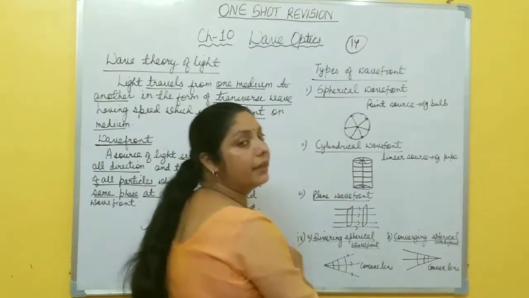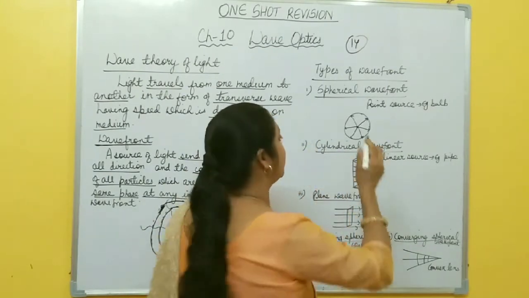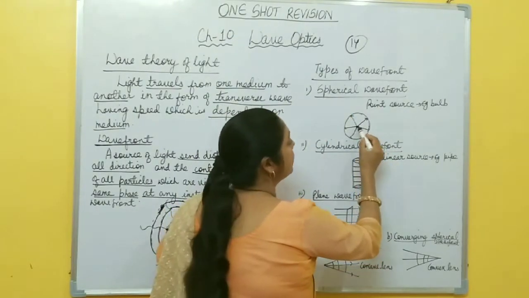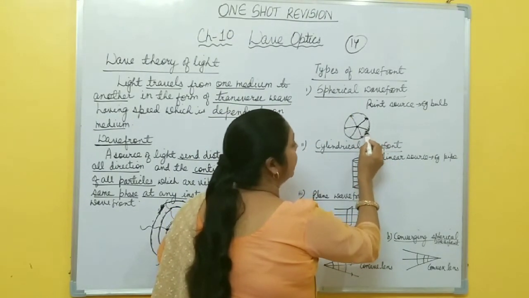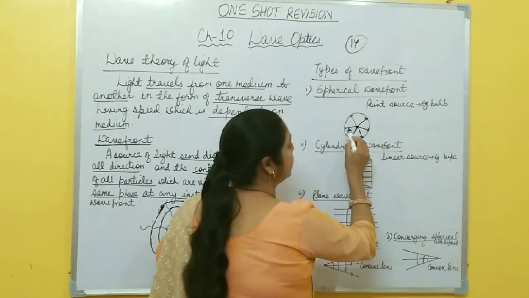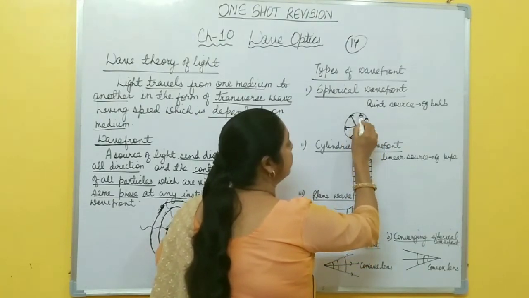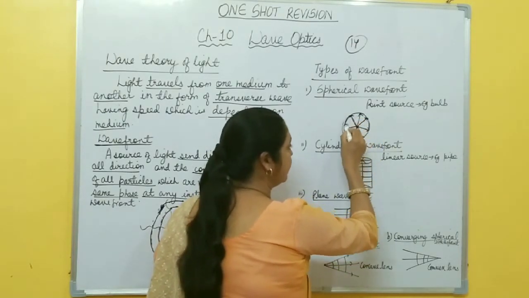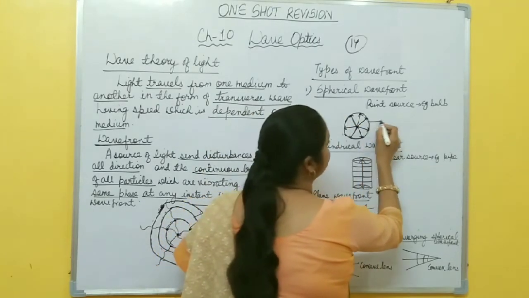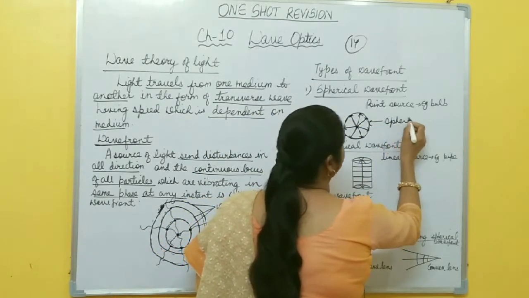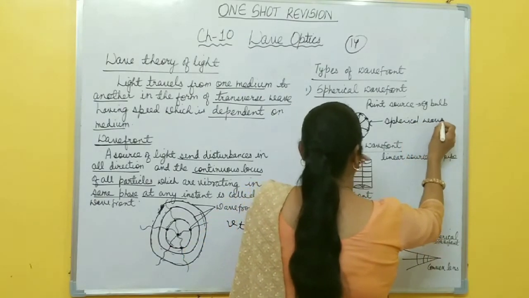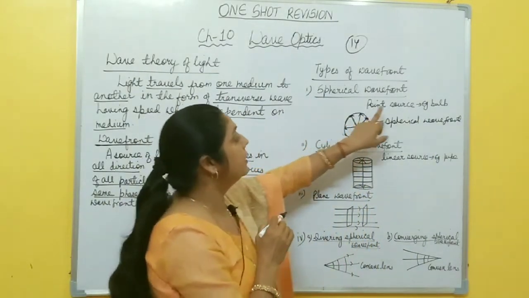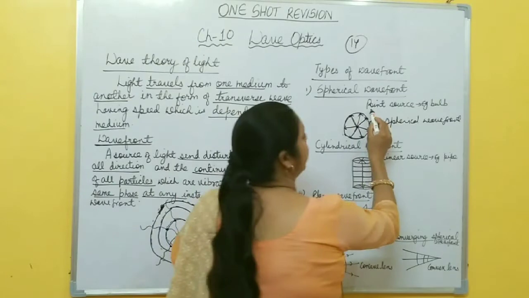First one is the spherical wavefront. If the source is a point source, disturbance travels in all directions. After some time t, in all directions, particles reach after covering equal distance, and if you join all these particles which are vibrating in the same phase, you get a spherical wavefront. This one is a spherical wavefront. So how is this spherical wavefront formed? If the source is what? Point source, for example a bulb.